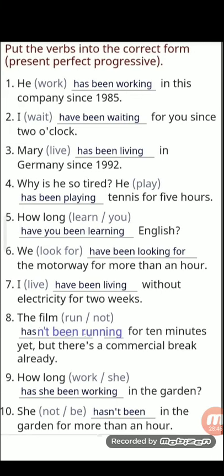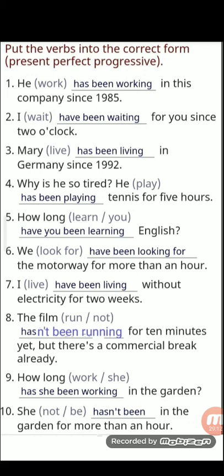Now we are coming to present progressive tense. Present progressive मतलब ing. Has आएगा और have आएगा, उसके साथ been लगेगा plus ing form of the verb. Done? So I'm just going to read for you, children. Work is in the bracket. He has been working in this company since 1985.